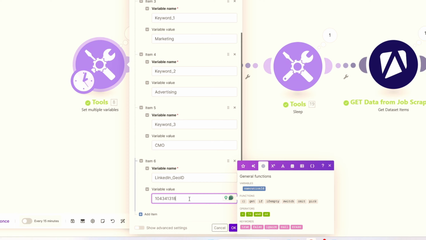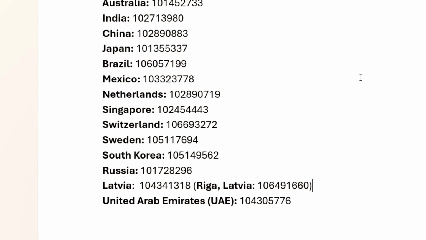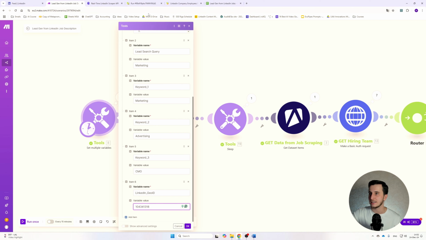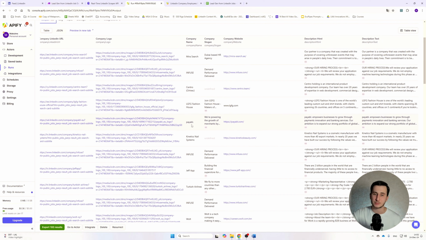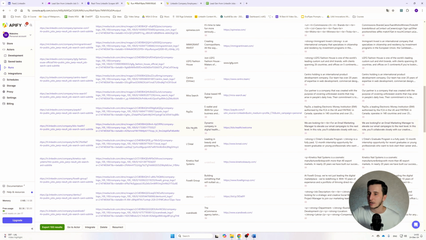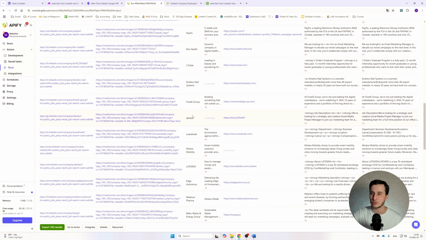It's not for the United States. So let me check. 104. It's actually for Latvia, yeah. And that's why some of the companies that I've seen in this list here are companies based in Latvia, not in the United States in particular. But it doesn't really matter which location you basically choose. You would just need to change the geolocation ID.